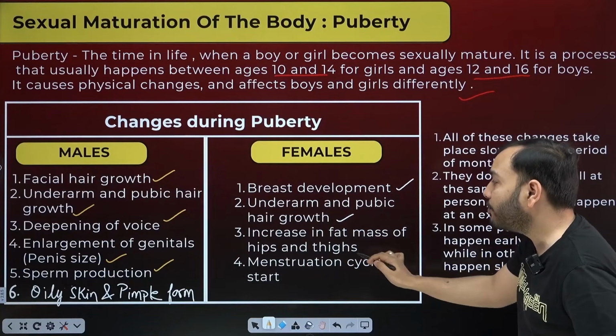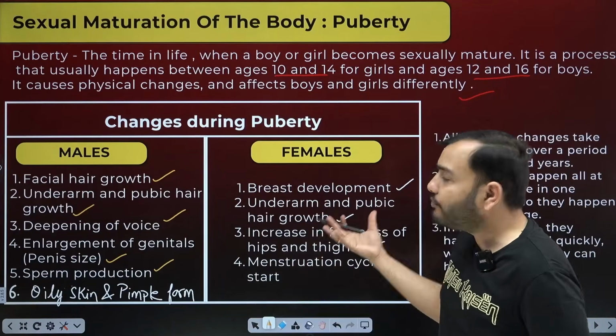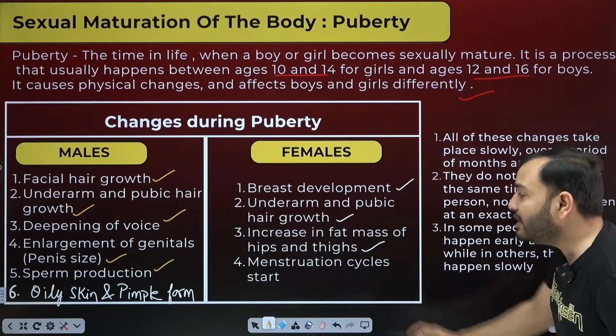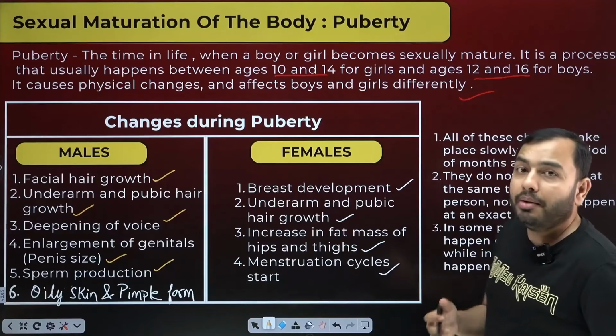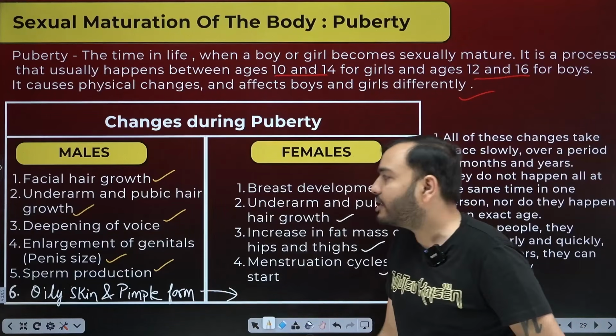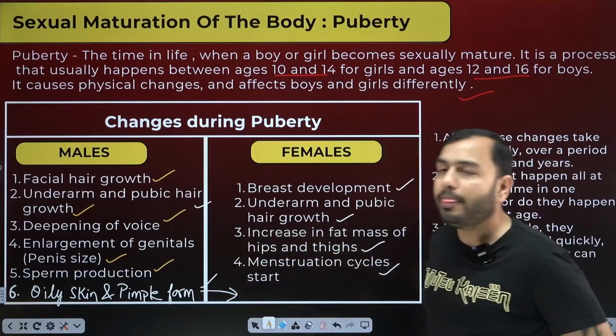Increase in fat mass of hips and thighs. The hips and thighs of females become fatter and mass starts coming inside them. Compared to males, their thighs become thicker. The menstruation cycle starts, a girl's periods start coming at that time. Pimples also start appearing in both. Sometimes the exam asks, what are the common changes? So point number 2 and point number 6 are common.